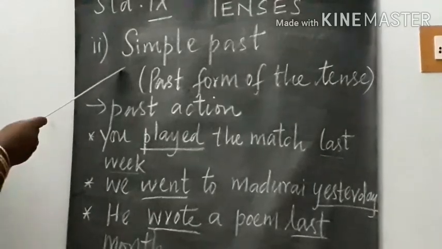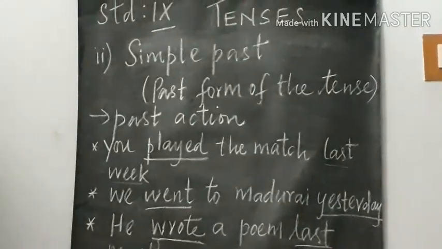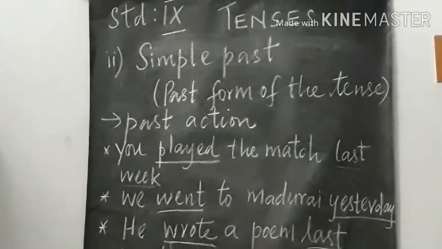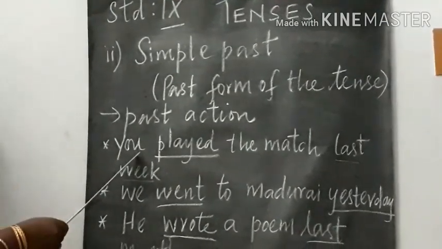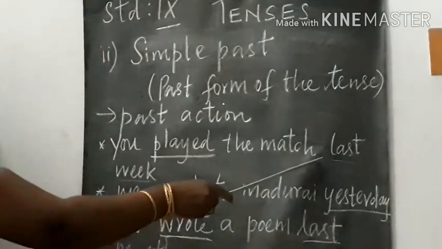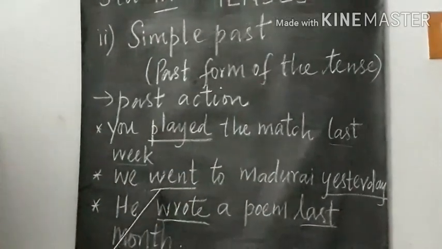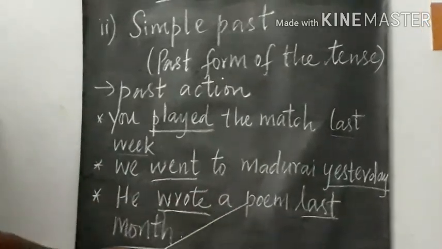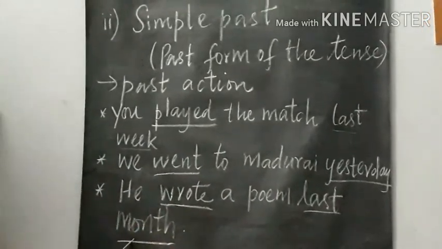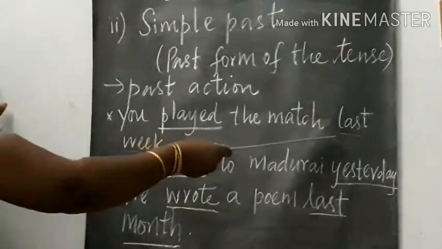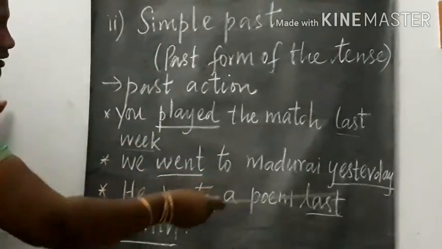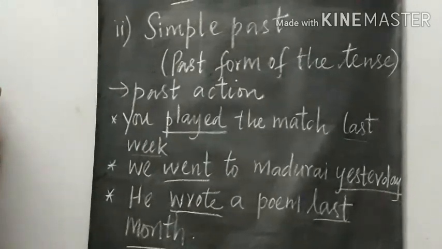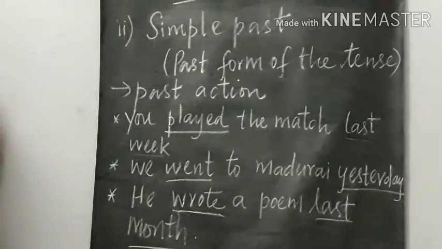Now look at the simple past tense. Simple past tense is used to represent the action that had happened in the past. You played the match last week. We went to Madurai yesterday. We wrote a poem last month. Last week, yesterday, last month are some of the key words that are used to represent the past action.